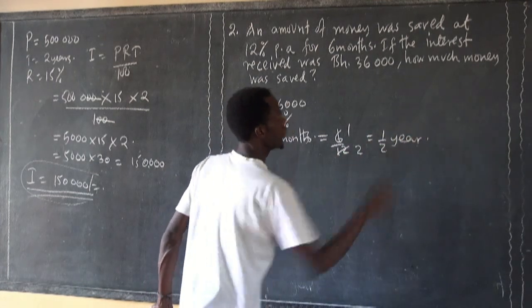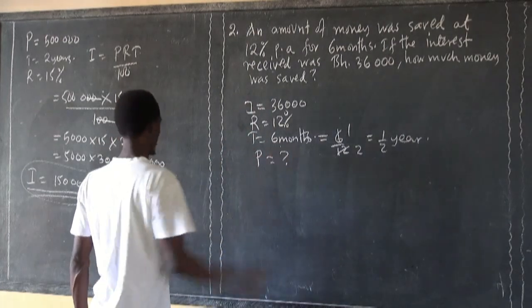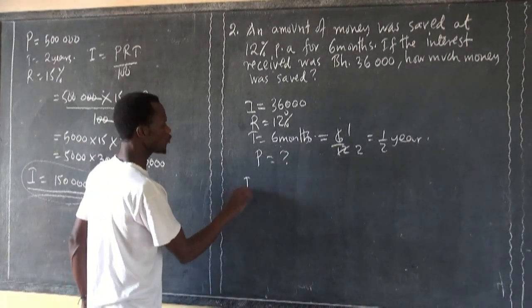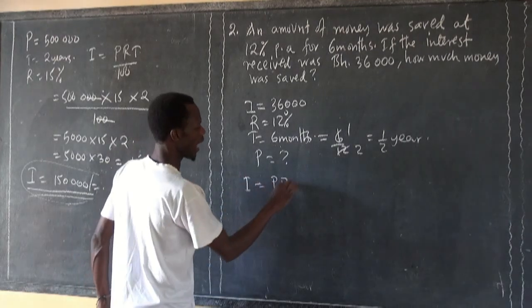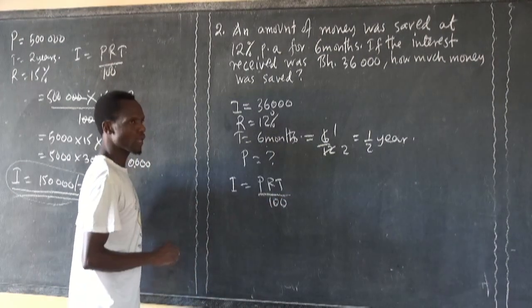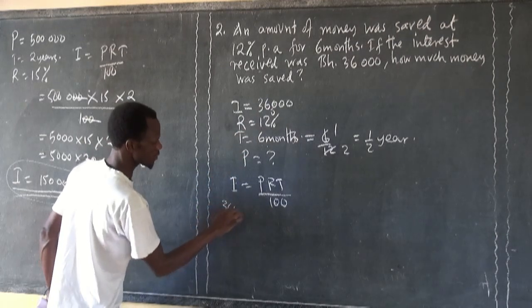This is time. Then, the question is to find out the principal. Now, remember, interest is equal to PRT over 100. Are you together? Now, interest is equal to 36,000.